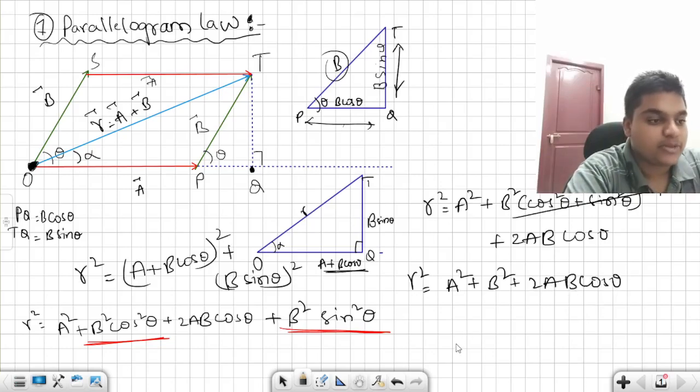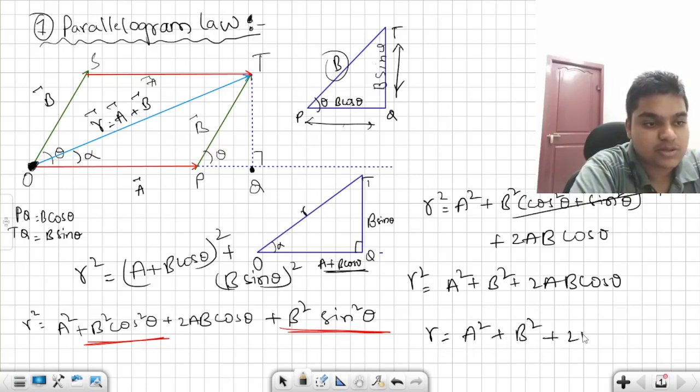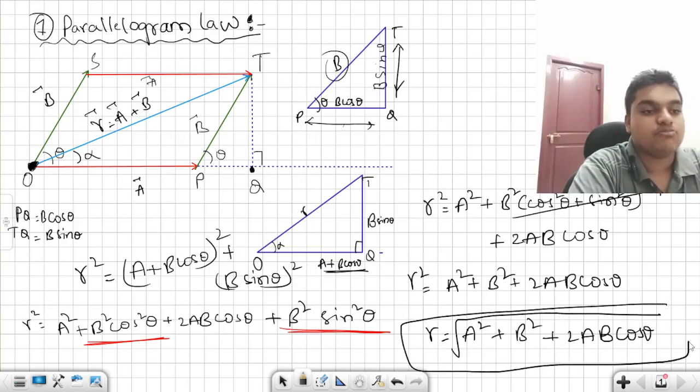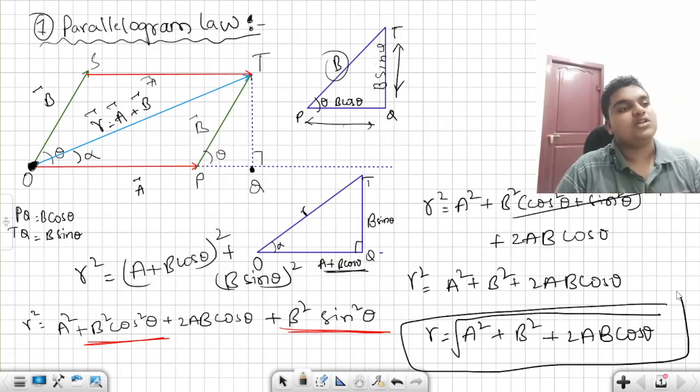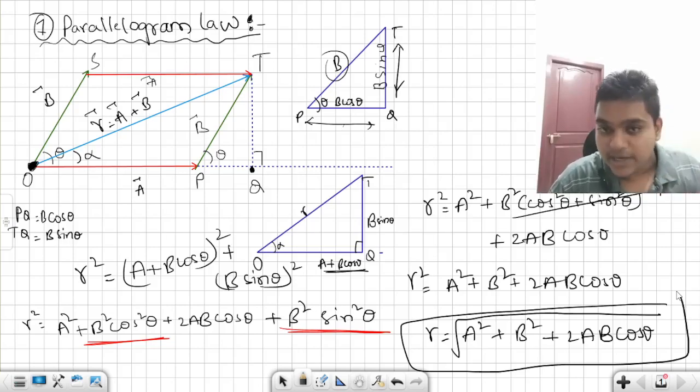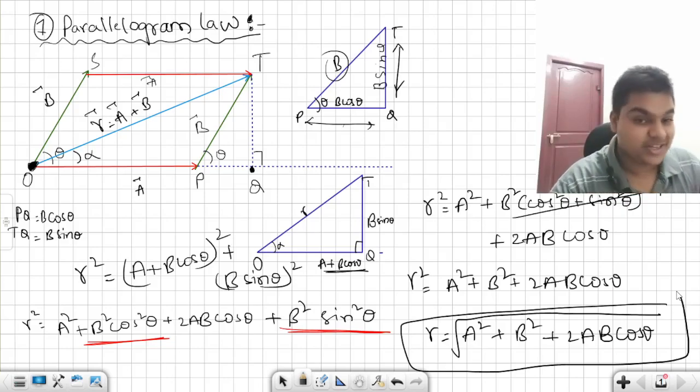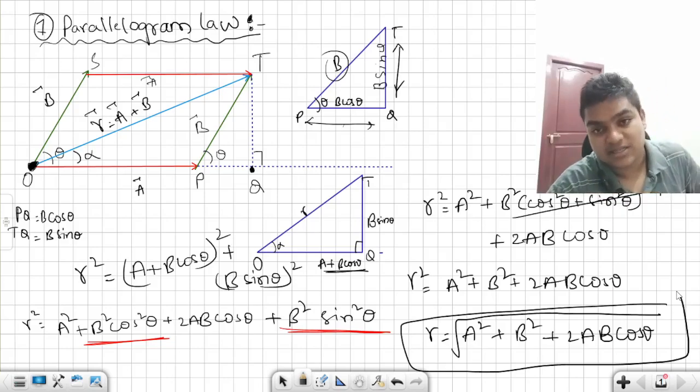Am I very true or not? Yeah. So that is why r is equal to the root of a square plus b square plus 2ab cos theta. This is not a formula, it is simply the magnitude. A vector can be represented by a magnitude and a direction. We have already found the magnitude of this vector, the resultant r bar.